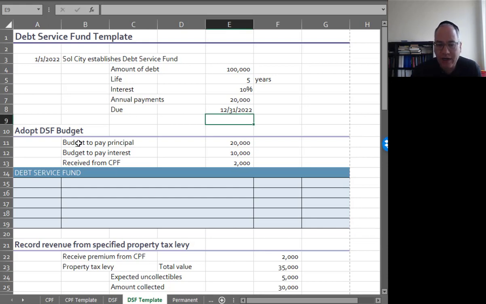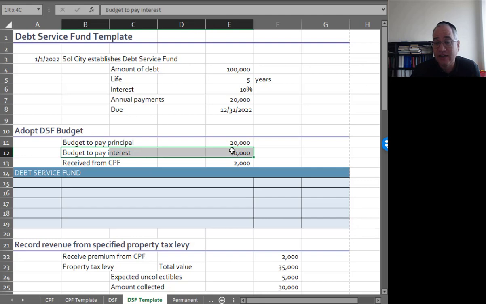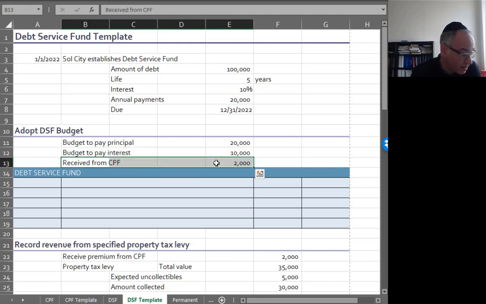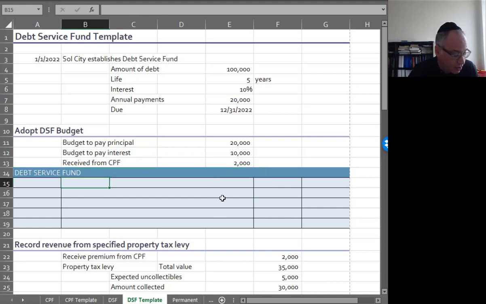So we have a budget to pay the principal, $20,000 this year, and also to pay $10,000 interest. That's $100,000 times 10%. And we got an extra $2,000 from the capital project fund, which is good news. So my budget is going to look like this.